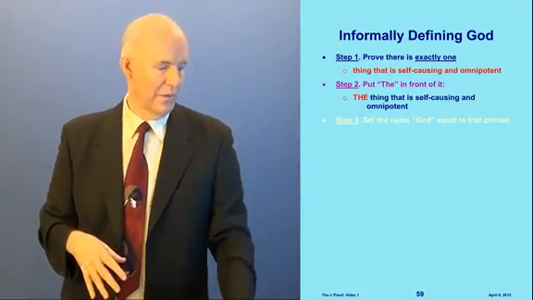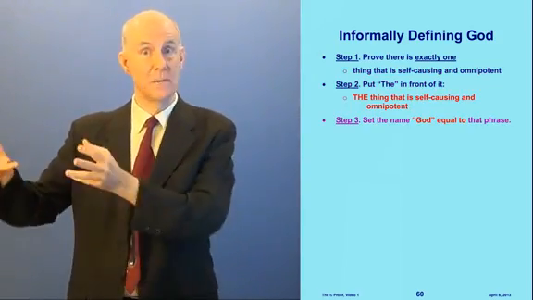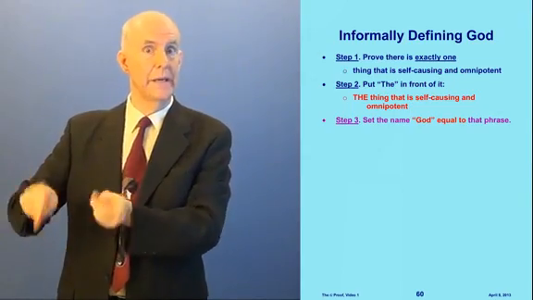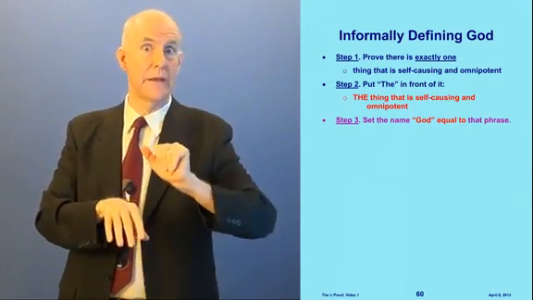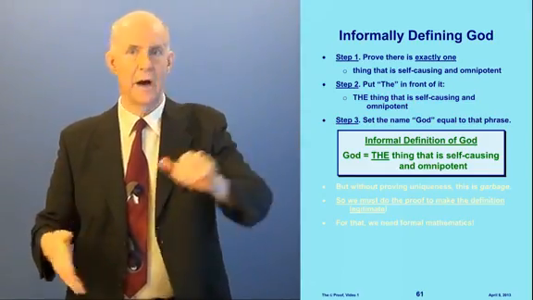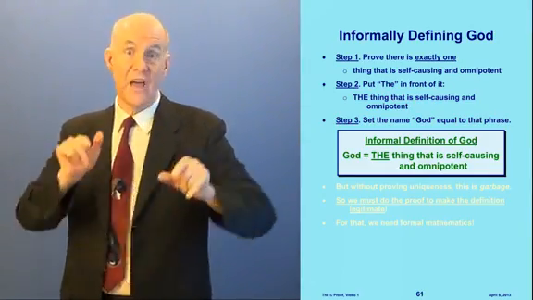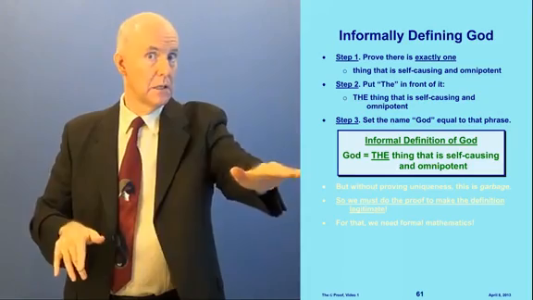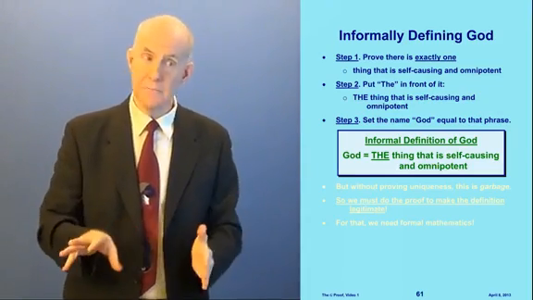And then the last step, our name, which is going to be God, we set God equal to that phrase right there. And here's how it is. Now here is our informal definition of God. God equals the phenomenon that is self-causing and omnipotent.